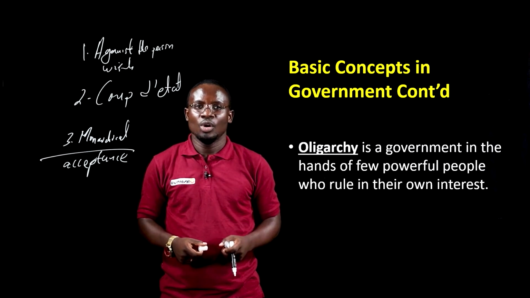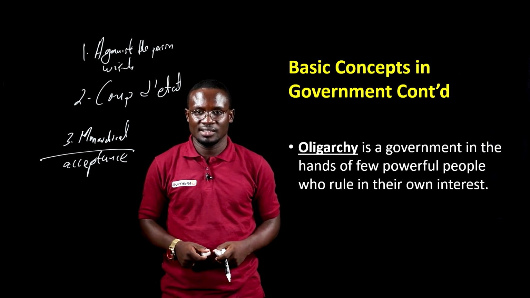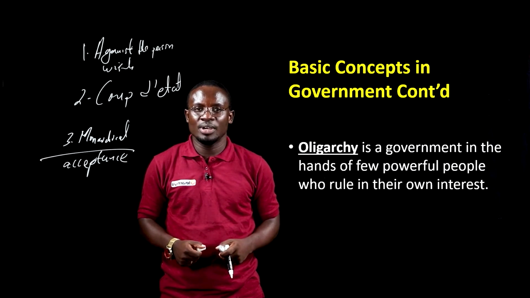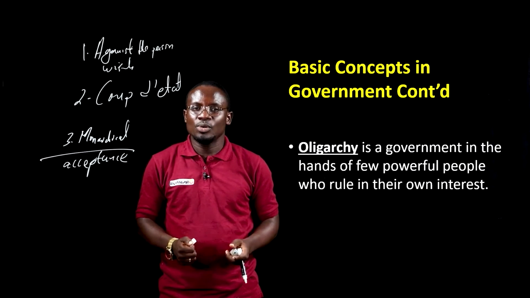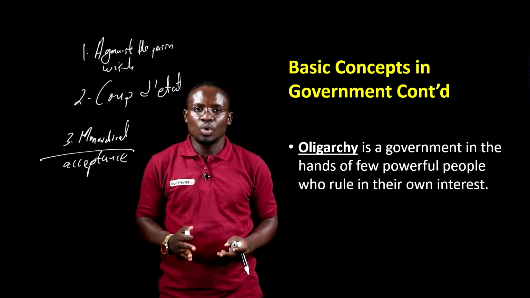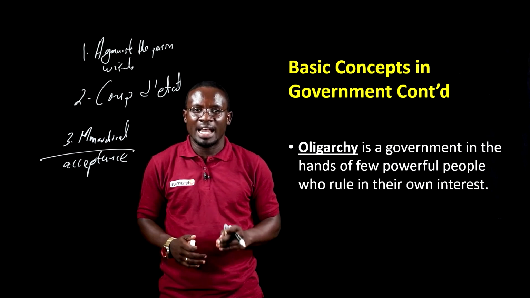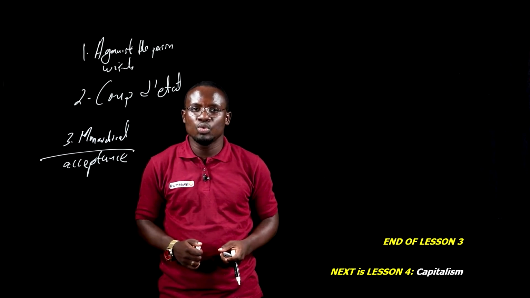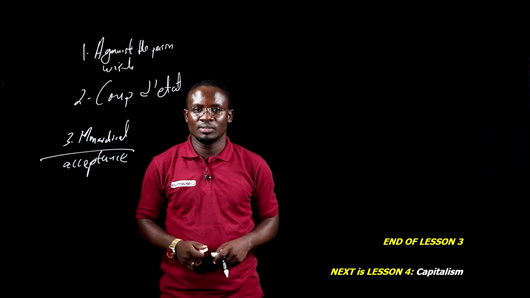Now the next one is what we call oligarchy. Oligarchy is simply the rule by a few powerful people in their own interest. In other words, in oligarchy, the rule is by few powerful people, and they also rule in their own interest. So even though aristocracy is also ruled by the elite or people with high status, they don't rule in their own interest. Now, this brings us to the end of the lesson.